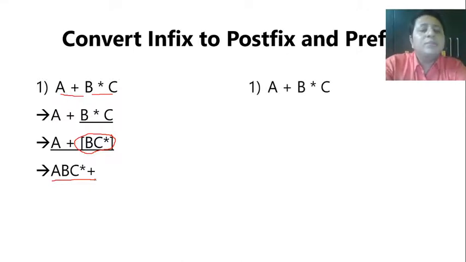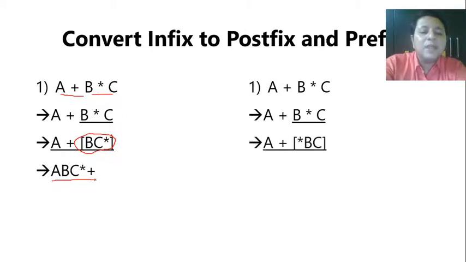How can you do it using prefix? Again, B into C first. Now prefix, so star BC, that could be circled. Now A and star BC is added. So first I'll have plus, then A, and then star BC. Okay, that's how we're going to convert the given infix to postfix as well as prefix.